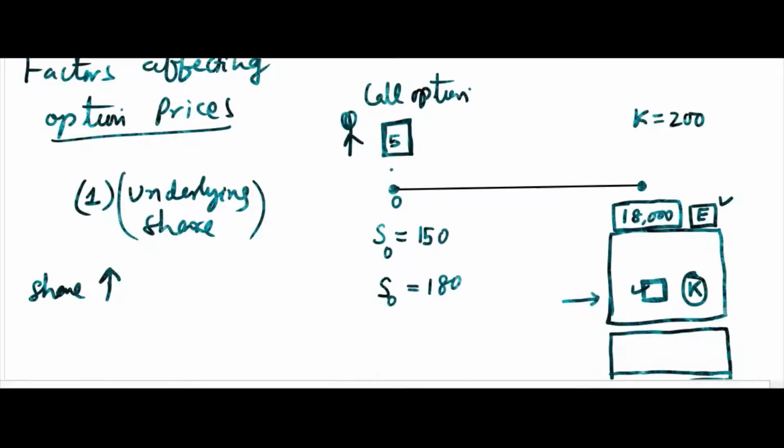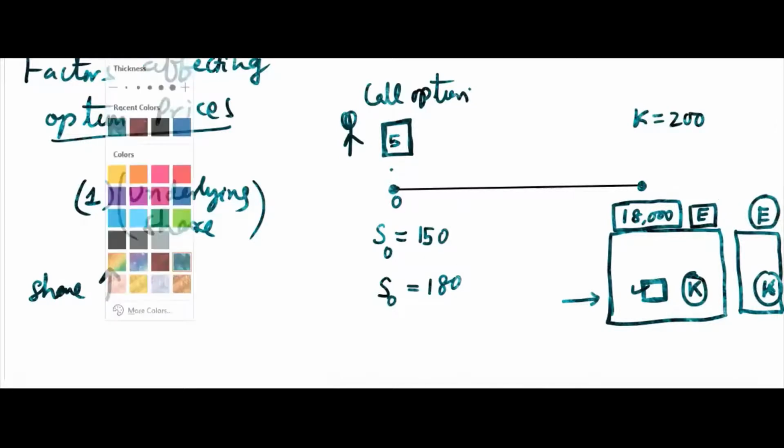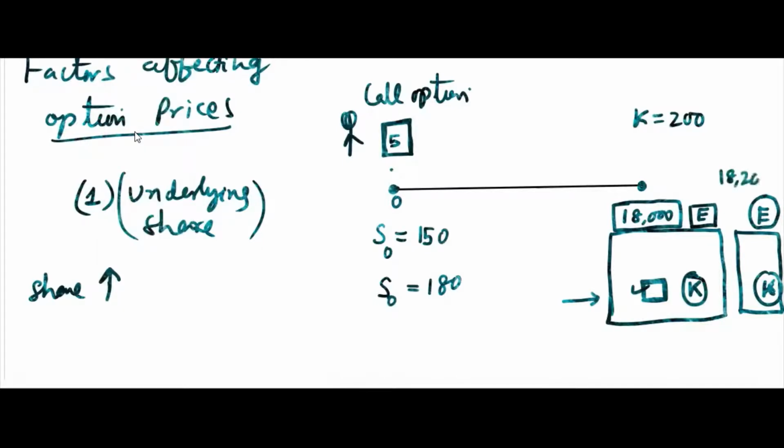My question is, suppose after 1 hour you go to the website and see once again, what will happen? Suppose your K is the same, the strike price is the same, the expiry is the same. Now this 18,000 increased to, suppose, 18,500 now, or 18,200. That is the question.